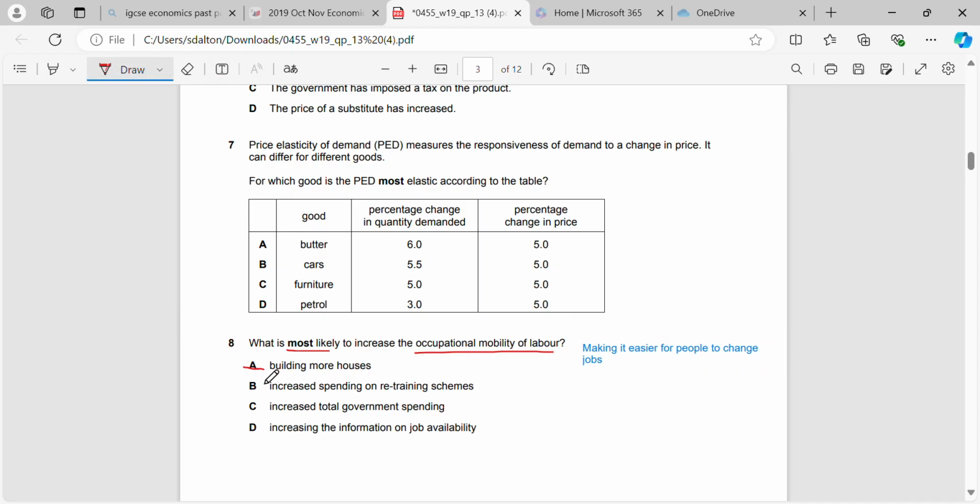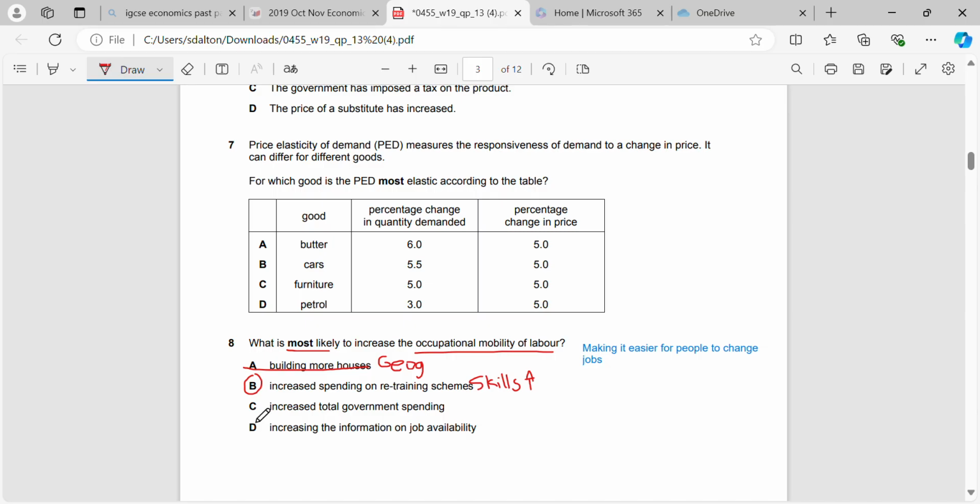Now, building more houses is going to increase the geographical mobility, which is the ability to move between locations. Because they build more houses, it becomes easier to get a house in a certain area. If they increase spending on training schemes, that will allow people to switch jobs more easily because it is going to improve their level of skills. And if they have more skills, they can change jobs easier.